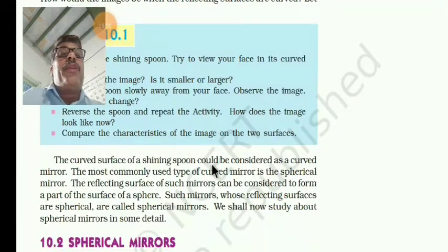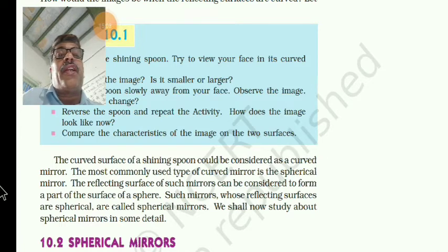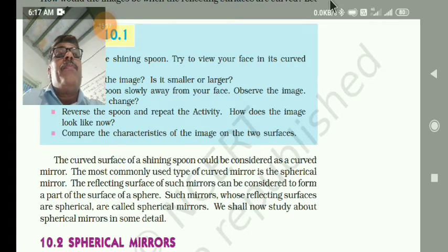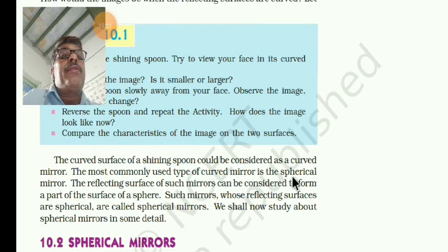The curved surface of the shining spoon can be considered as a curved mirror. The most commonly used type of curved mirror is the spherical mirror. The reflecting surfaces of such mirrors can be considered to form a part of the surface of a sphere. This curved mirror is a part of the surface of a sphere.